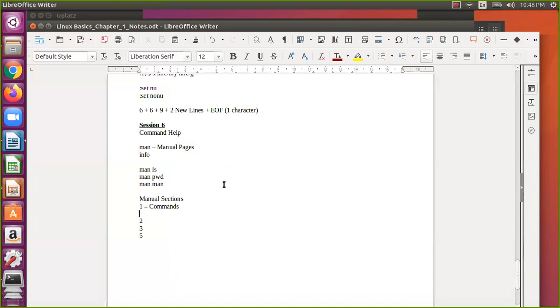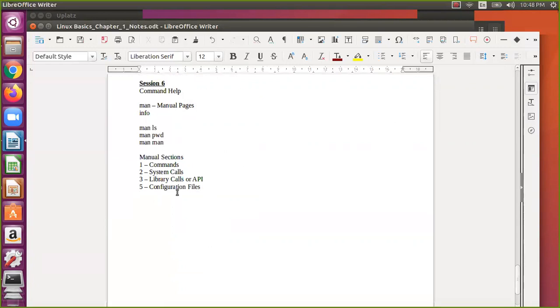Section 1 deals with commands, section 2 deals with system calls, section 3 deals with library calls or APIs, and section 5 deals with configuration files.